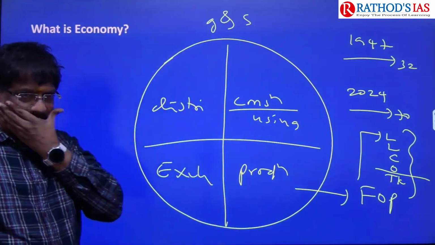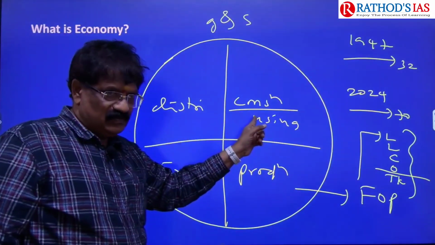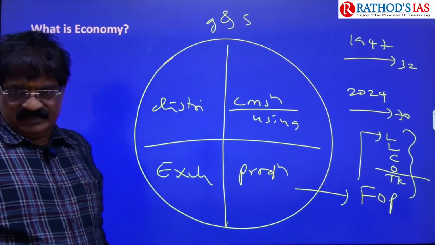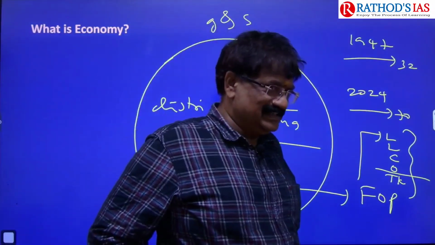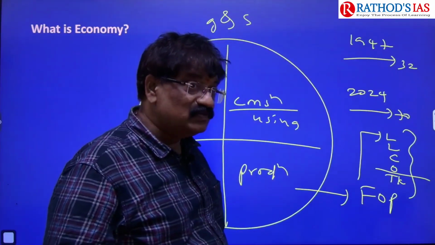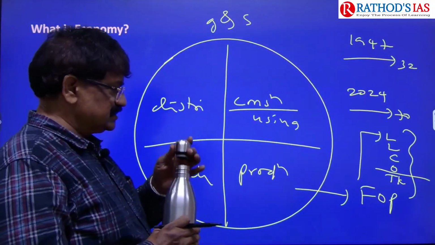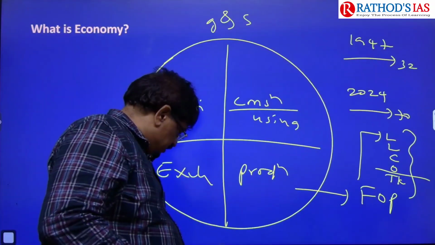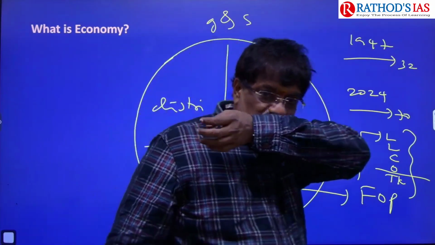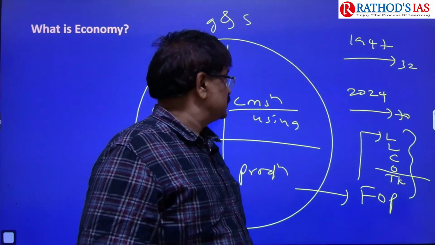Exchange is the third one. Okay, just one line on consumption. Because in further classes I am not going to explain anything. Using goods and services is named as consumption.